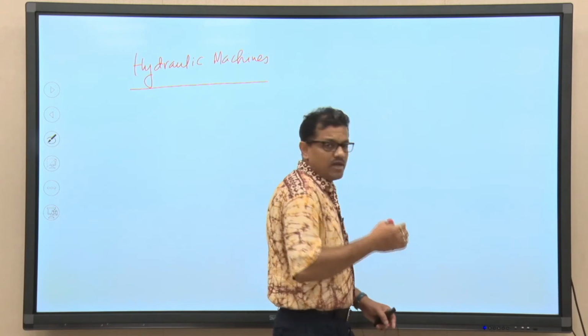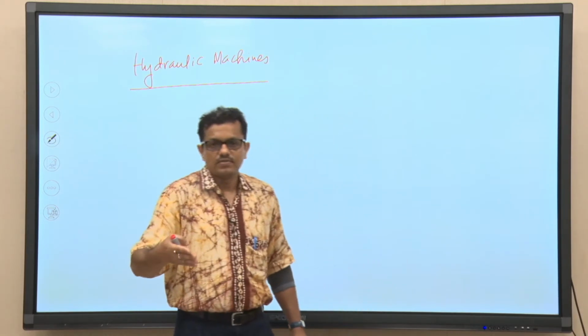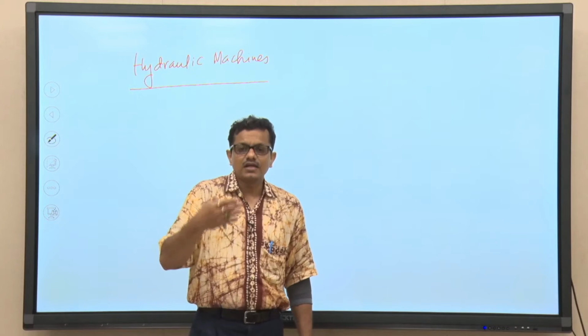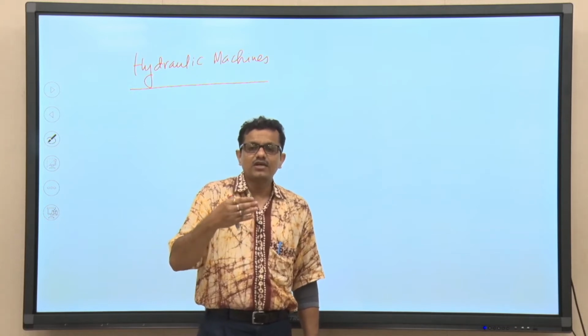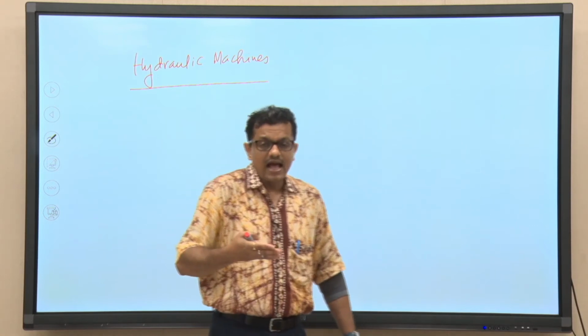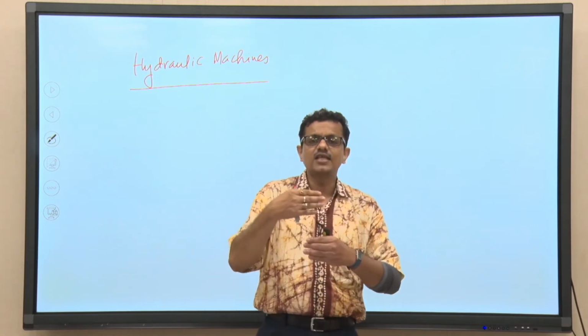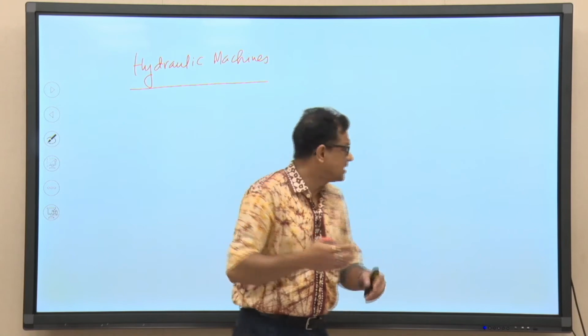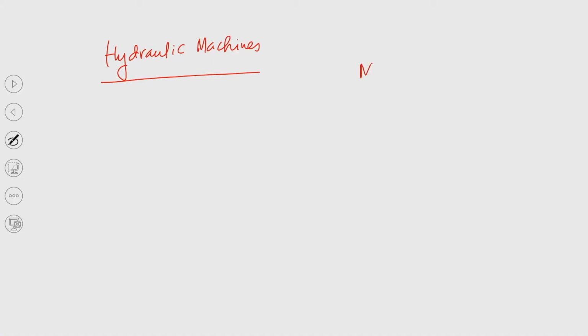They will perform tests on a model pump. From the experimental results, they will try to predict the performance of the prototype, right. I have already introduced two words, one is model, another is prototype.